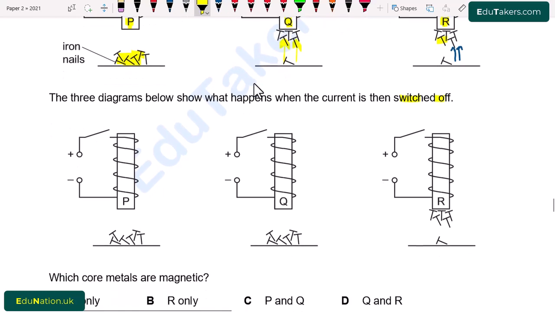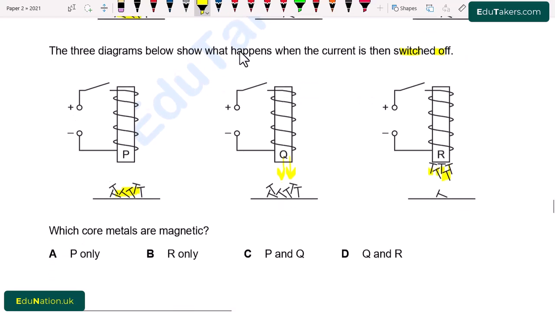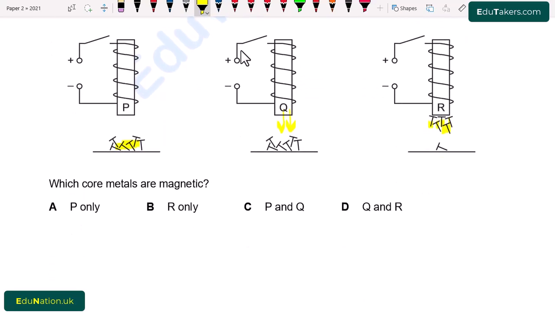In the coil P, again the iron nails remain at their position. In the coil Q, all of the iron nails come back, and in the coil R, there are some nails that are still attached with the magnet, even though the switch is off. Which core metals are magnetic?